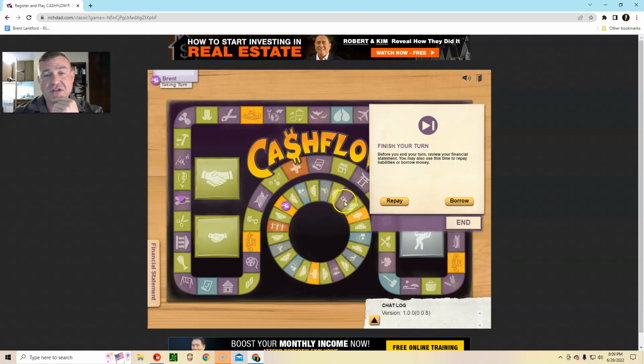You can have 3 children in this game. Again, the yellow are the paydays. This is downsized, where you're going to miss 3 turns and you're going to have to pay 1 month's expenses. If you don't have that, you're borrowing money. In this game, for every $1,000 you borrow, you pay $100. It's a 10% fee across the board.